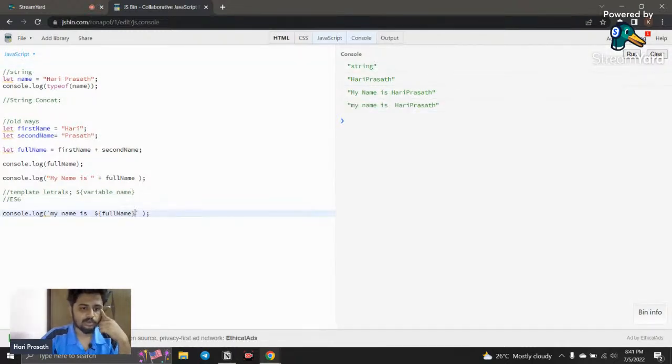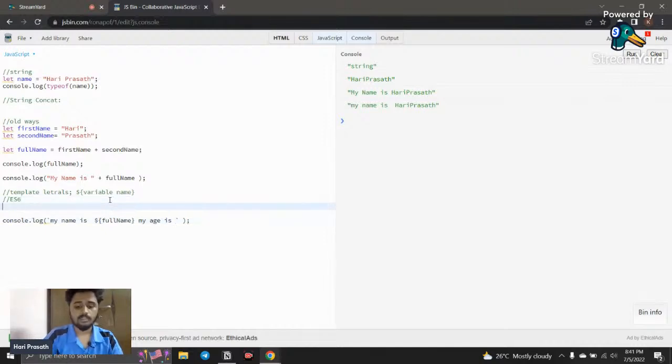And whatever thing you want to add additionally, you just go and give here, like give a space, and my name is Hari Prasad and my age is, and I create another variable by using let age of a person. I'm going to say 21, this is the number. I'm going to add this. And how can we add?